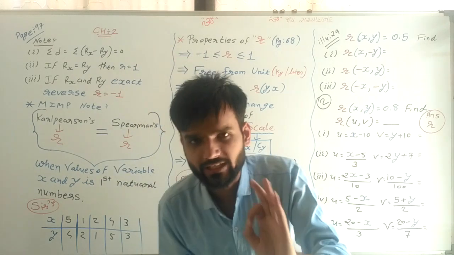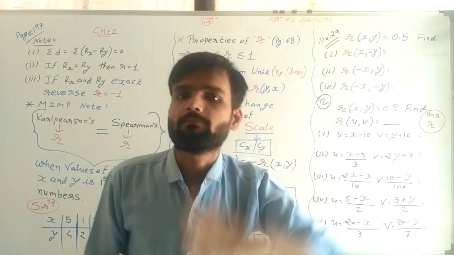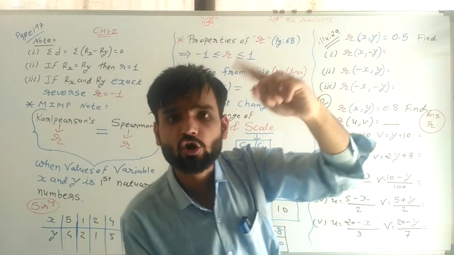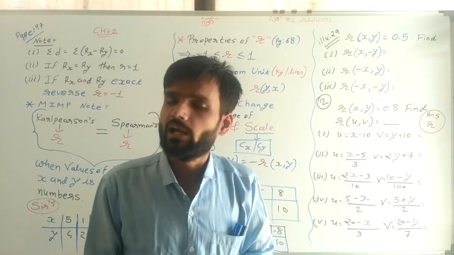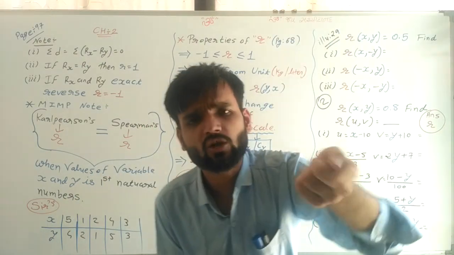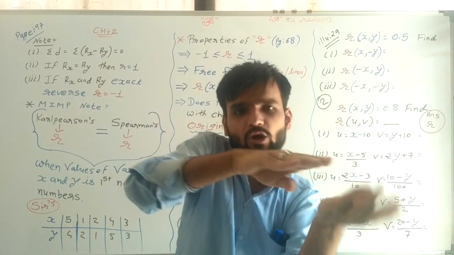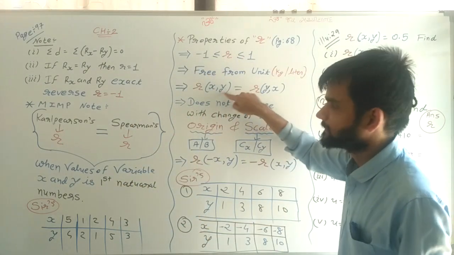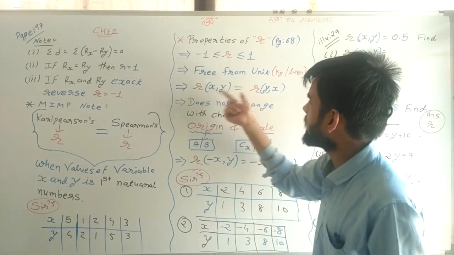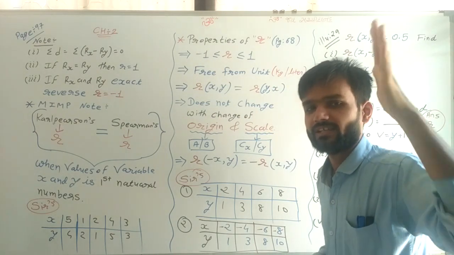If I am telling you Raj is the son of Ram, and if I am telling you Ram is the father of Raj, both are equal. The relation between two variables, x and y, or y and x, is always the same. Always. So Rxy is equal to Ryx. That is a very important thing.